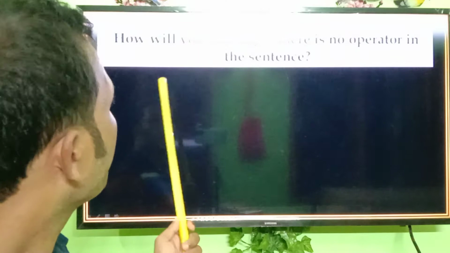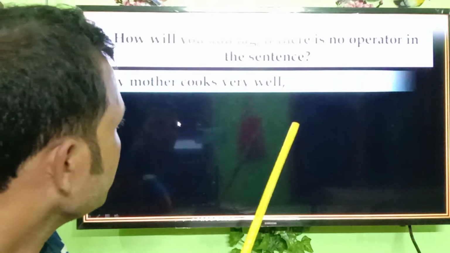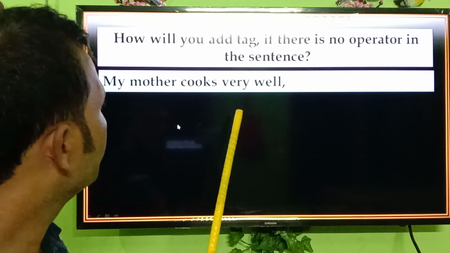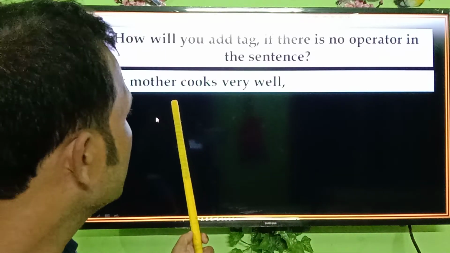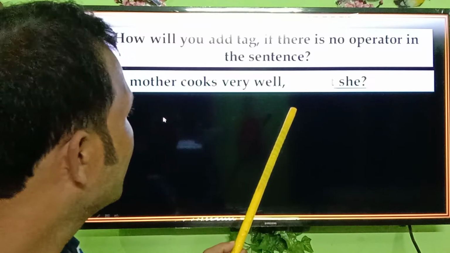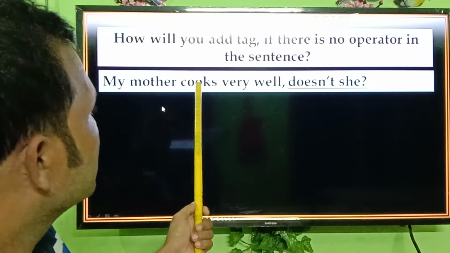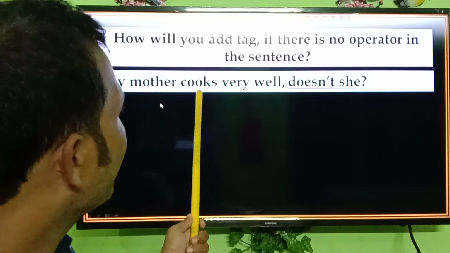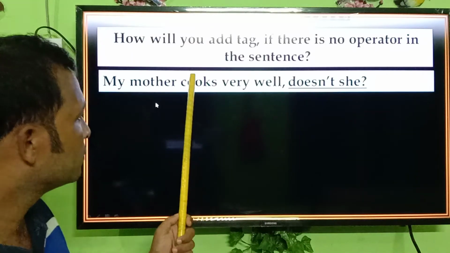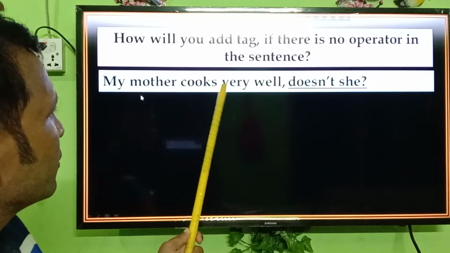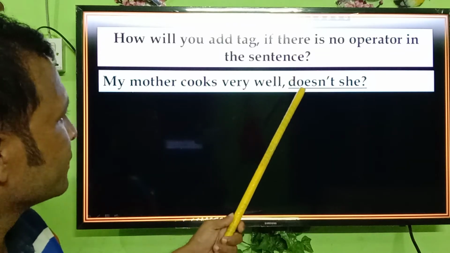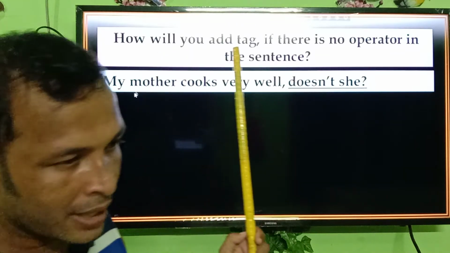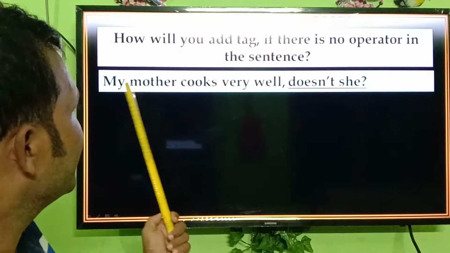Next, how will we attach a tag if there is no operator in the sentence? My mother cooks very well. So here is a positive statement, so the answer will be a negative statement. As the main verb cooks takes s or es, when the verb takes s or es with the base form, we use doesn't. And then we have used she instead of my mother.